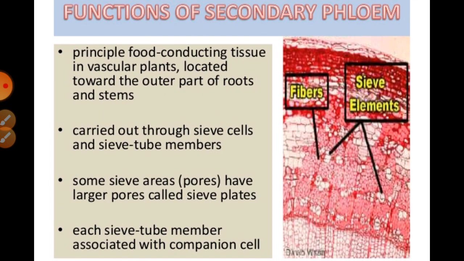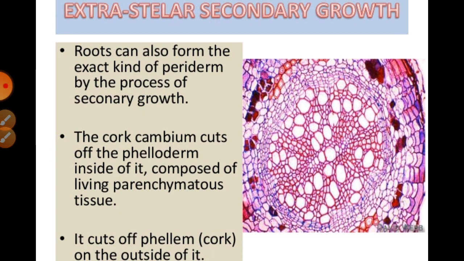Or we can say the function of the secondary phloem. In this topic, the phloem is especially the food conducting tissue in vascular plants, located towards the outer part of the roots and stem, carried out through the sieve cells and sieve tube members. Some sieve areas have large pores called sieve plates in those particular regions, and these sieve tube members are associated with companion cells. Or sometimes some extra development is also seen over there.